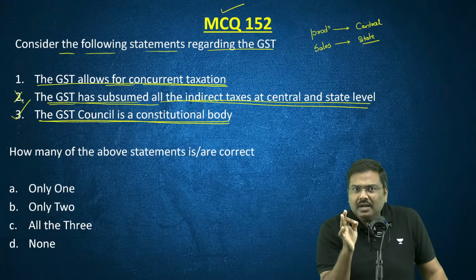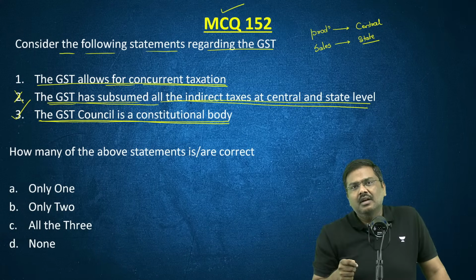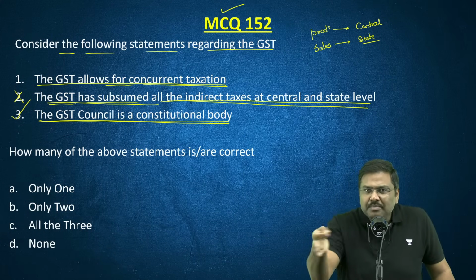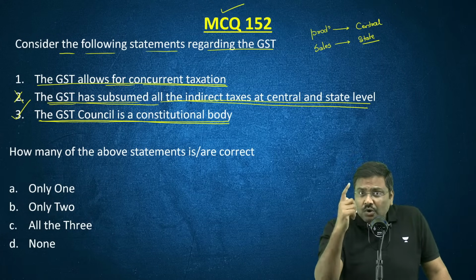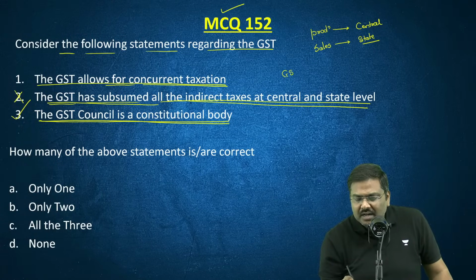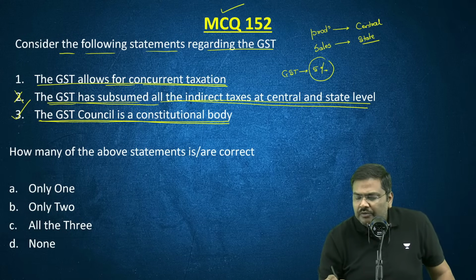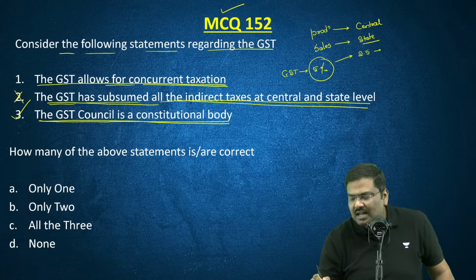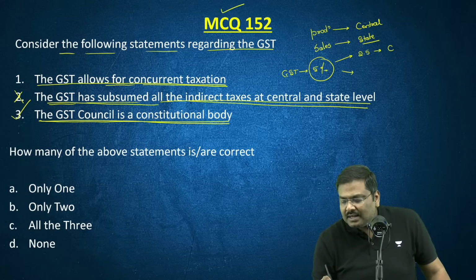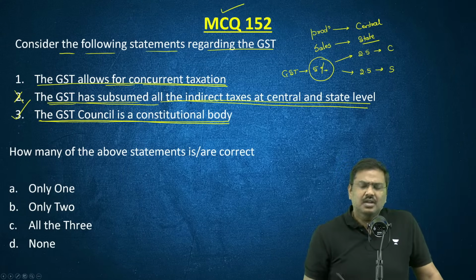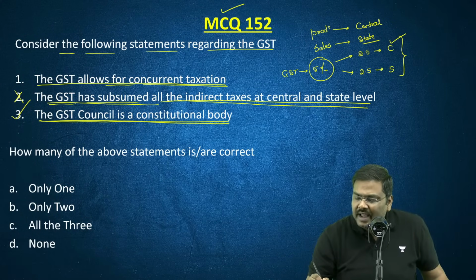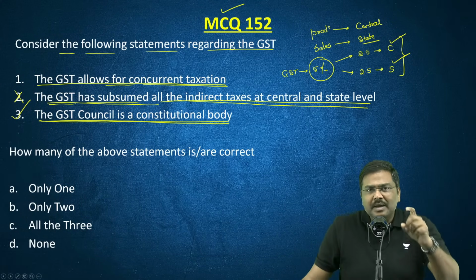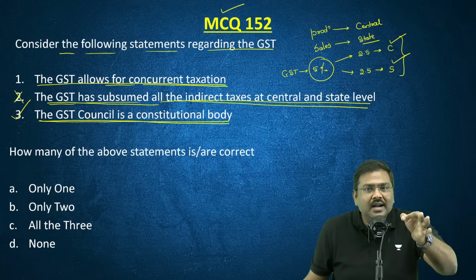I'll repeat the statement. Understand the meaning of concurrent taxation. One transaction cannot be taxed by both center and state simultaneously. But now you tell me, if a product is sold which attracts a GST of 5%, can I simply say out of 5%, we have 2.5% which is central GST, and another 2.5% which is state GST? So can I simply say one transaction now under GST is concurrently taxed, simultaneously taxed by both center and state? This is called concurrent taxation.